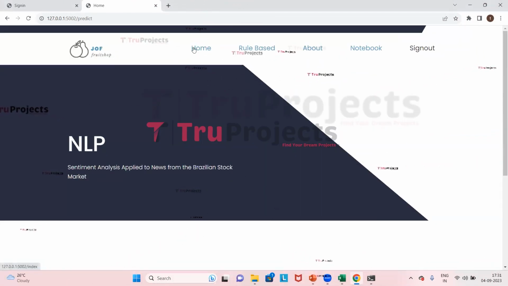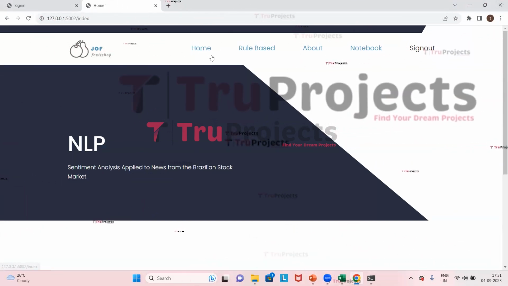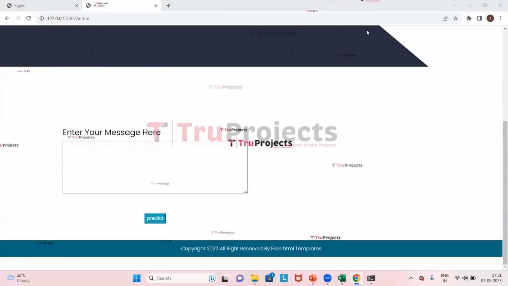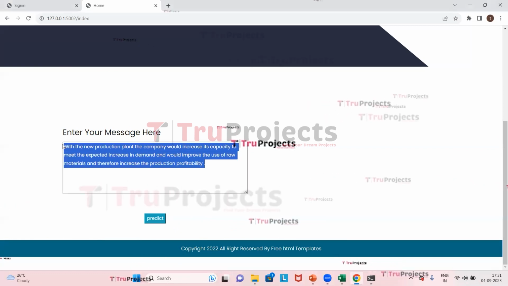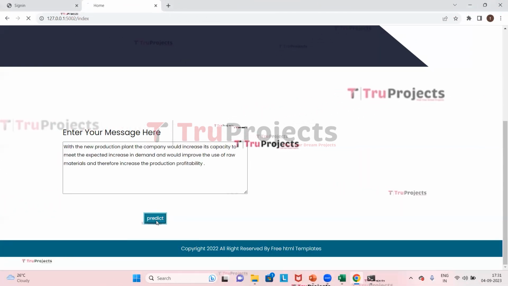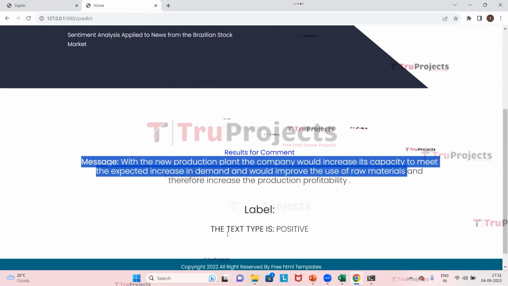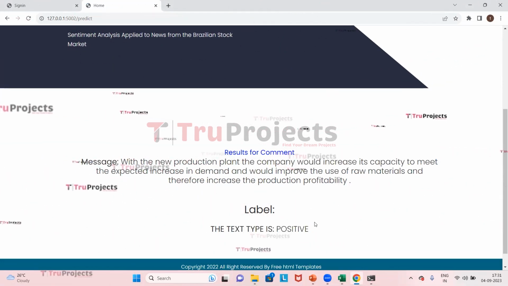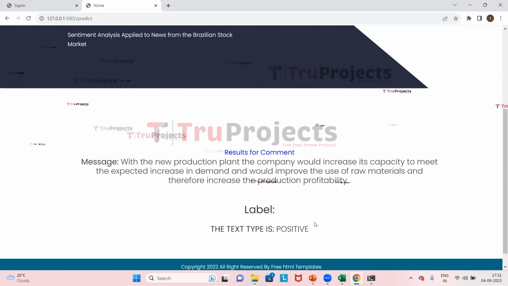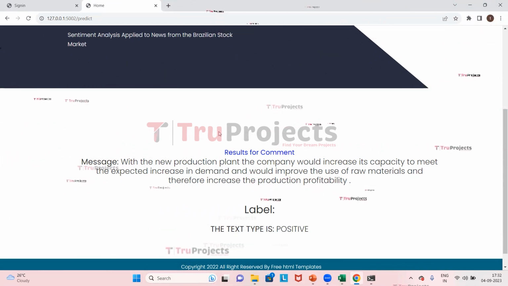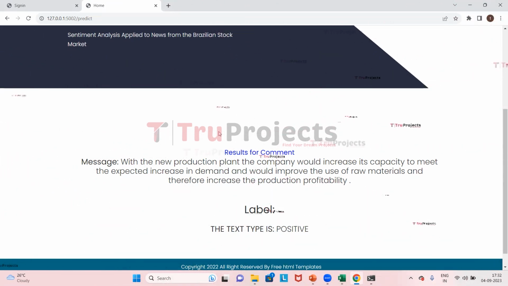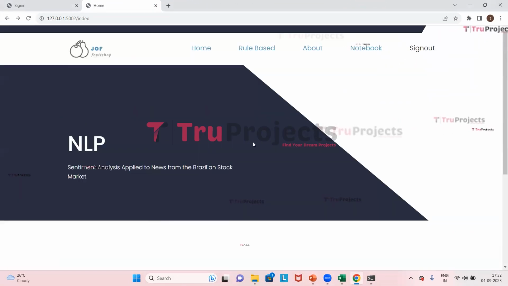I will give the other text. Here I have given the other text. Now I will click on predict. Here for this particular text, it has predicted that the text type is positive. In this way, we can give any text, and this web application will predict whether the sentiment is positive, negative or neutral. Now we will log out of this web page.